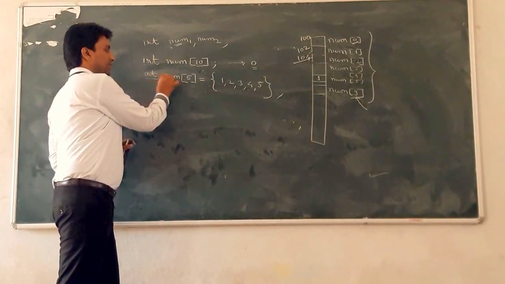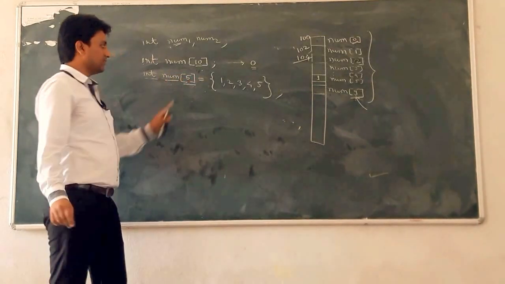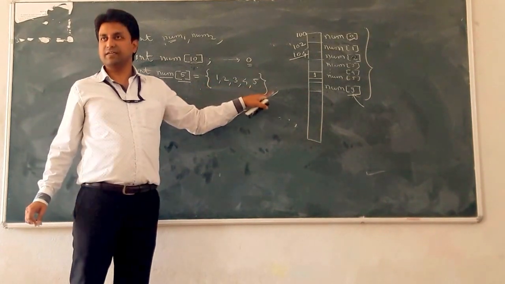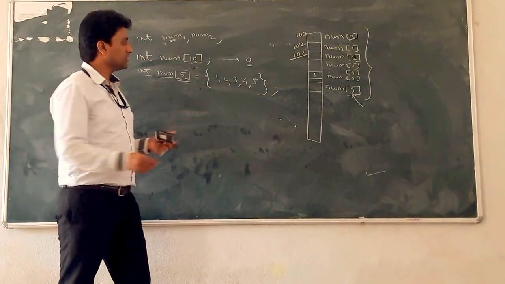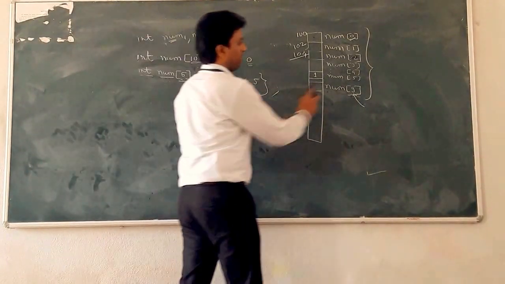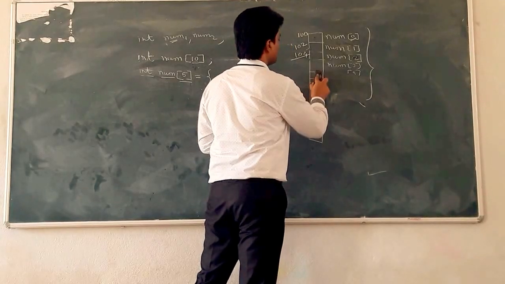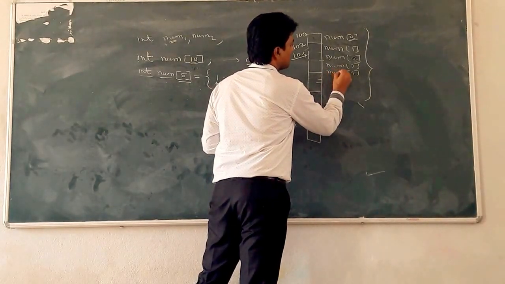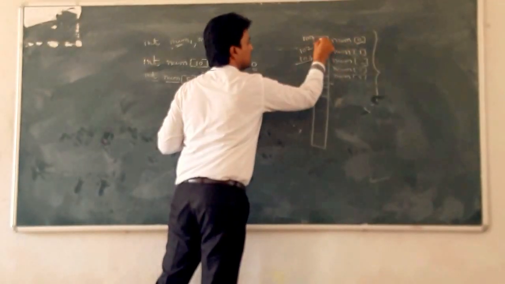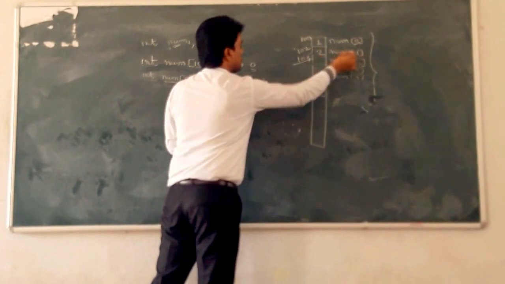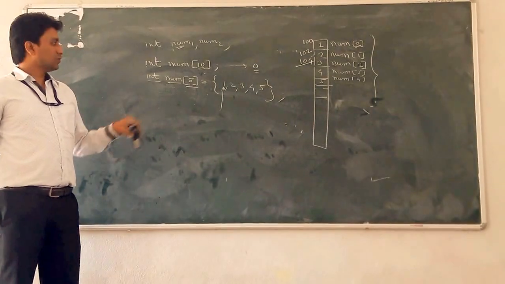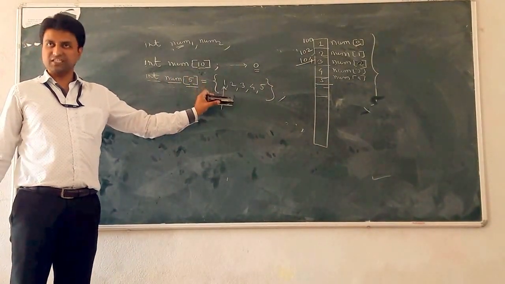That is, give the data type, name of the array, then the size of the array in the subscript, is equal to, give curly brackets. Okay, so what happens? This first element is stored at which location? Suppose now the array is of size 5, so num of 4 is the last. The first element is stored at num of 0. The second element is stored at num of 1, then third, fourth and fifth. Okay, so this is called array initialization.